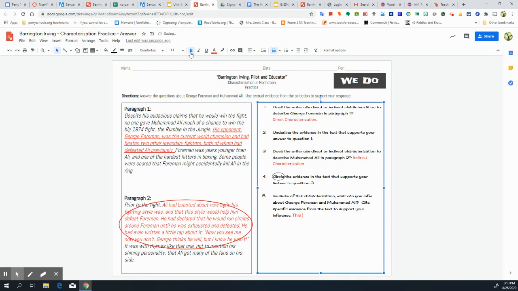So this characterization leads me to infer that although George Foreman was an outstanding boxer, Muhammad Ali was wiser and used a better strategy to win the fight. Okay, that's answering the question, all right?